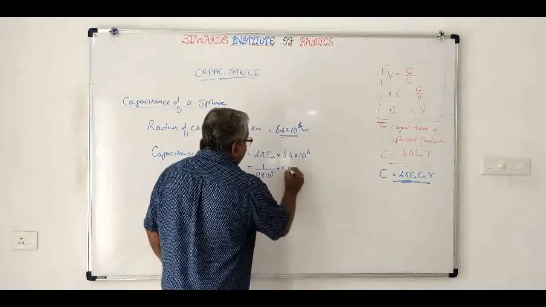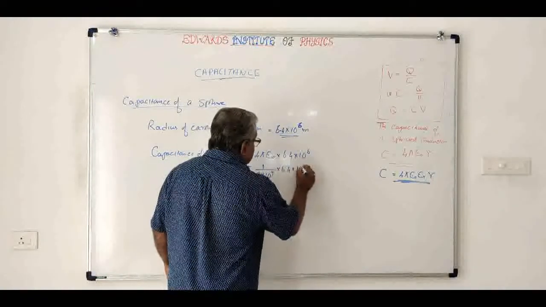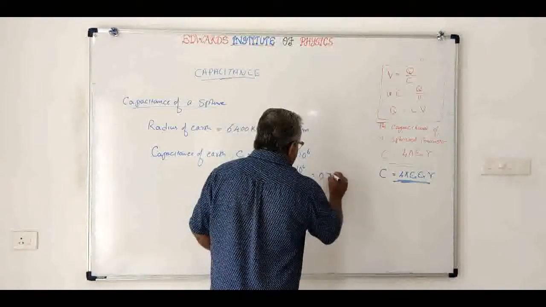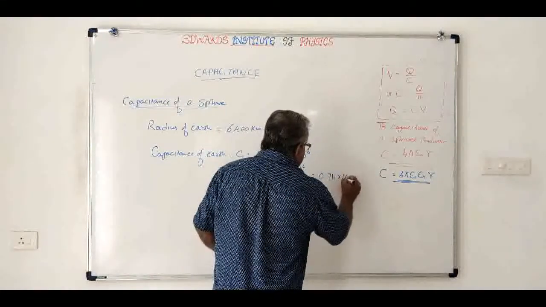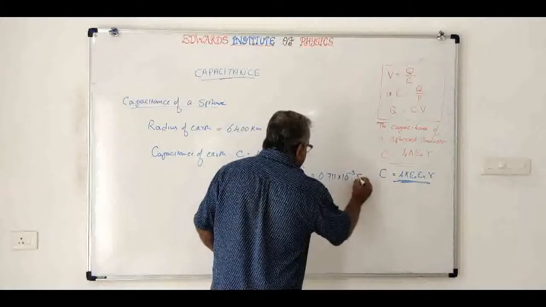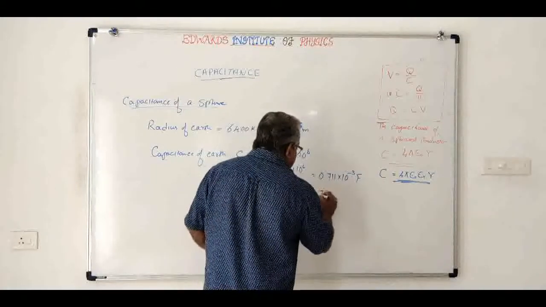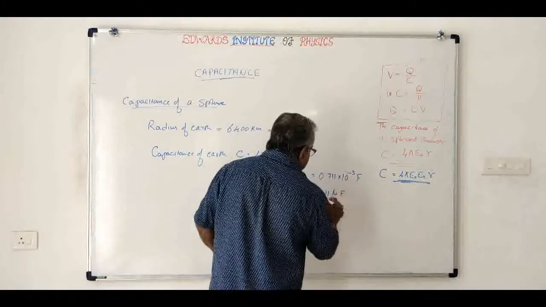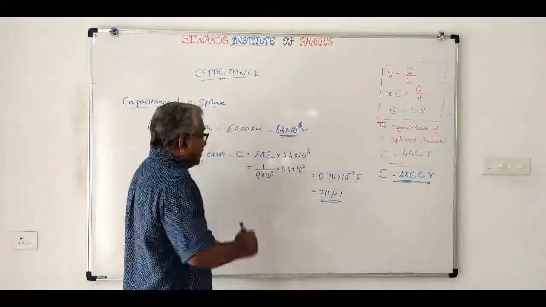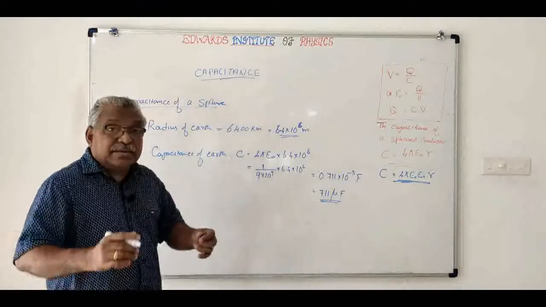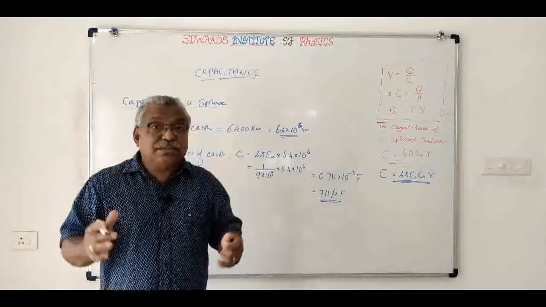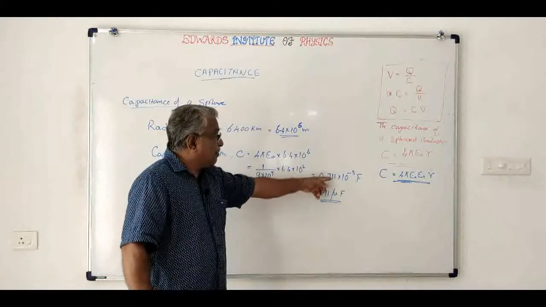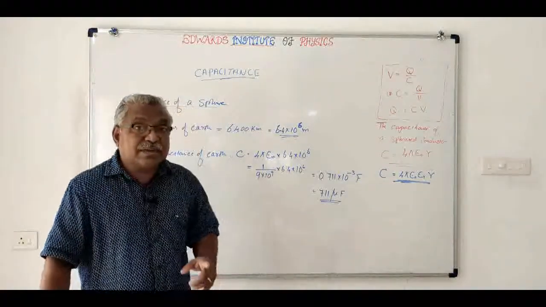That will come to 0.711 into 10 raised to minus 3 farad, or that will be equal to 711 microfarad. See, the capacitance of the Earth is only 711 microfarad, or 0.711 into 10 raised to minus 3 farad.